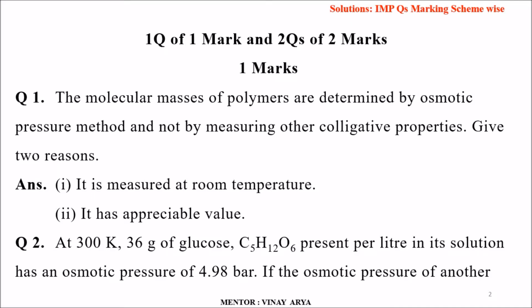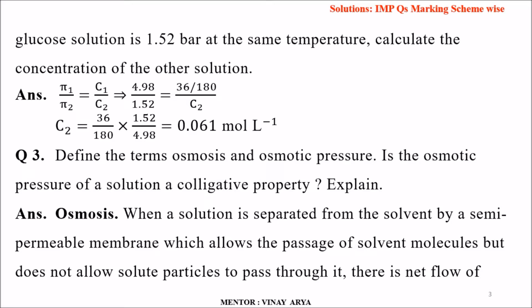Coming to the second question: at 300 Kelvin, 36 grams of glucose, C6H12O6, present per liter in its solution has an osmotic pressure of 4.98 bar. If the osmotic pressure of another glucose solution is 1.52 bar at the same temperature, calculate the concentration of the other solution. So over here we are taking 2 solutions.